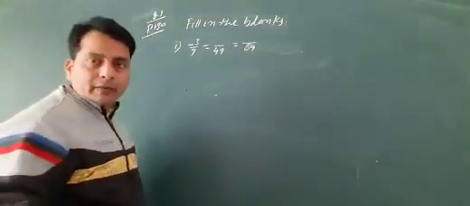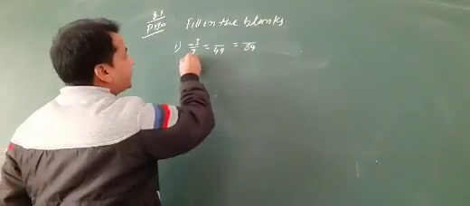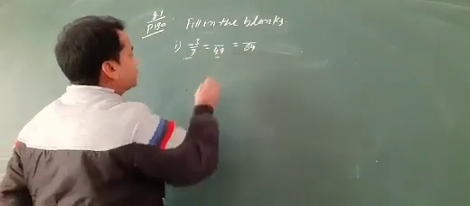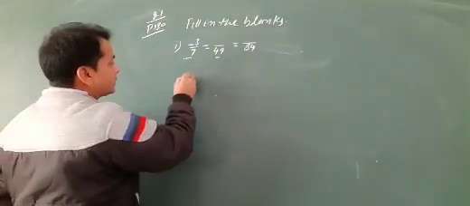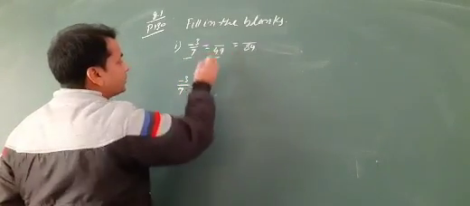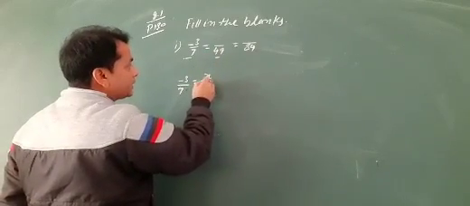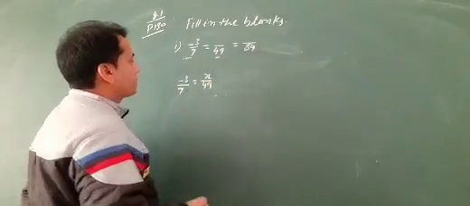So fill the numerator here. Minus 3 by 7 equal to, suppose that the value of numerator is x, then x by 49.